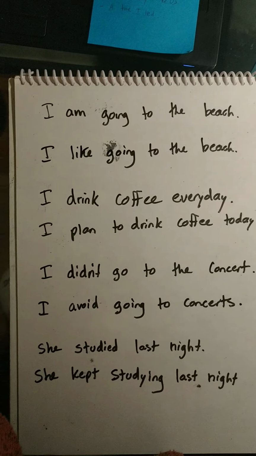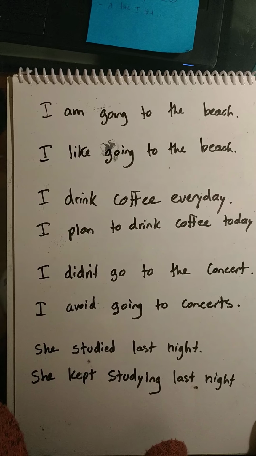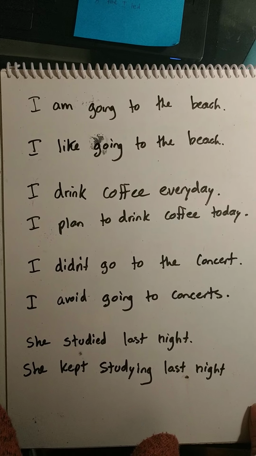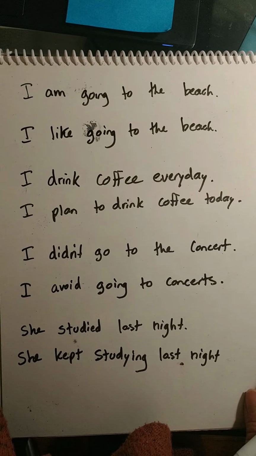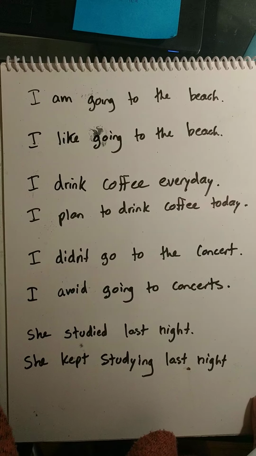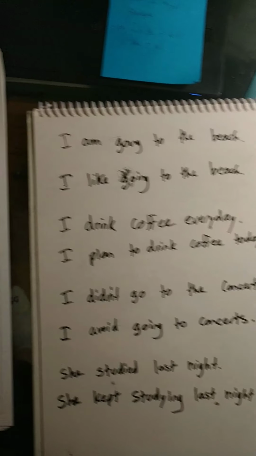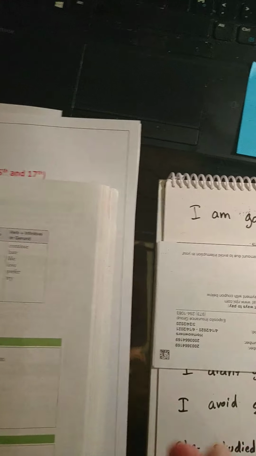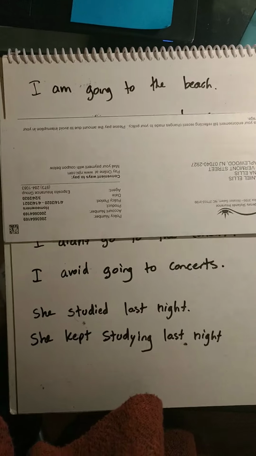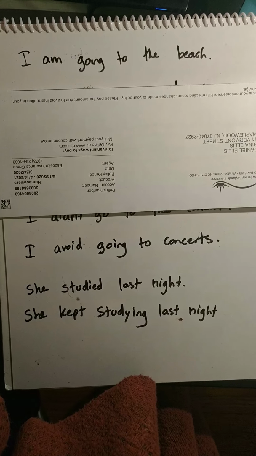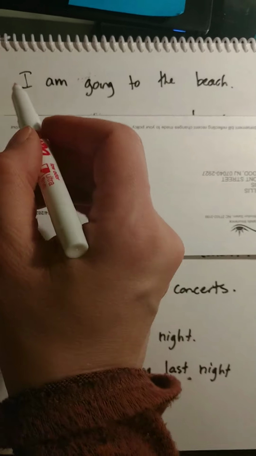I am going to the beach. Okay. The second one is I like going to the beach. All right, so I'm going to ask you, without looking at the second one, we'll just look at the first one. What verb tense is that? That's my question.